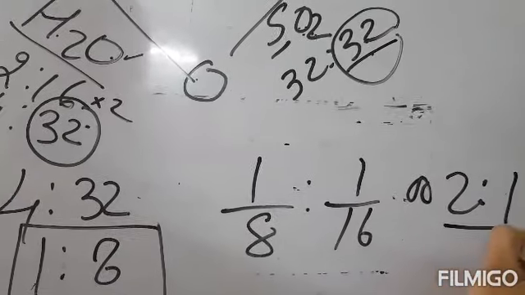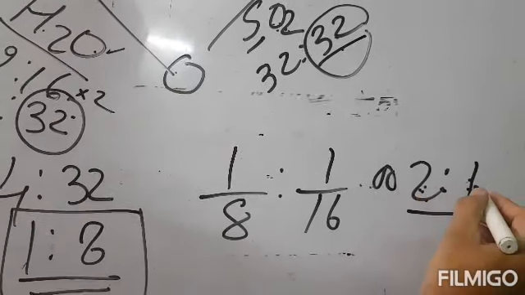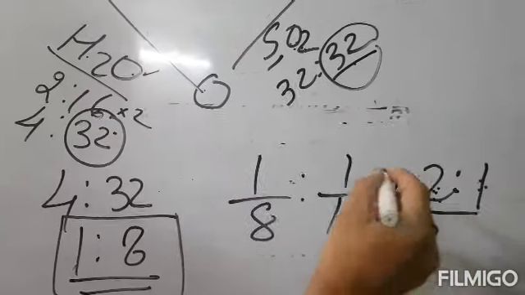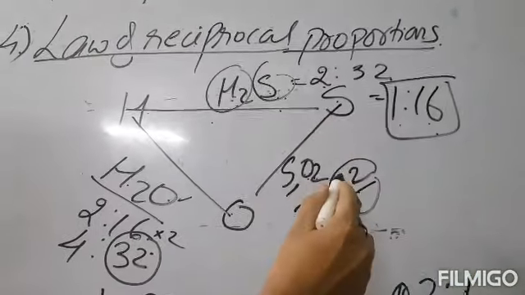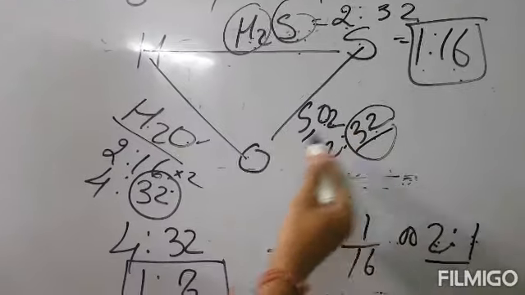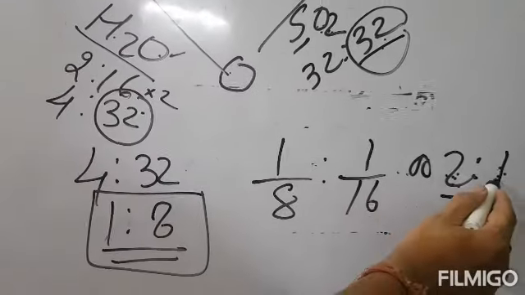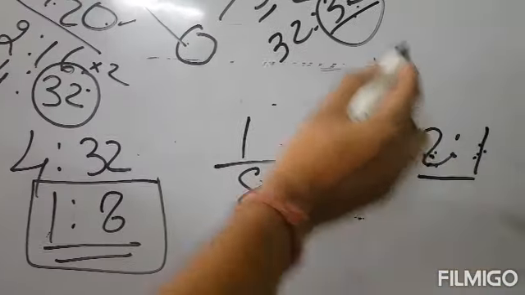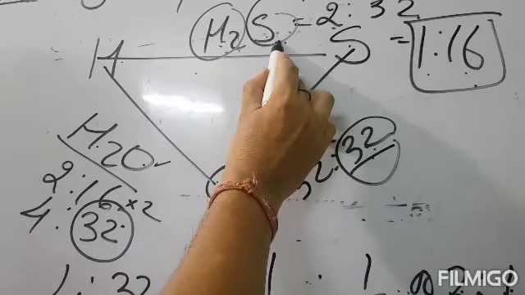That is, they are whole number multiples of each other. Thus, the ratio of masses of hydrogen and sulfur which combine with a fixed mass of oxygen is a whole number multiple of the ratio in which hydrogen and sulfur combine together.